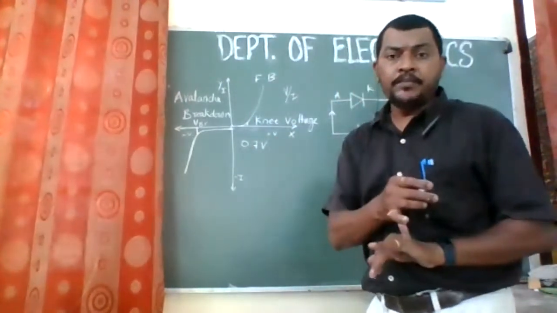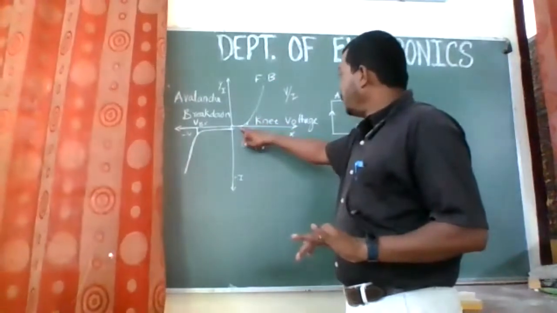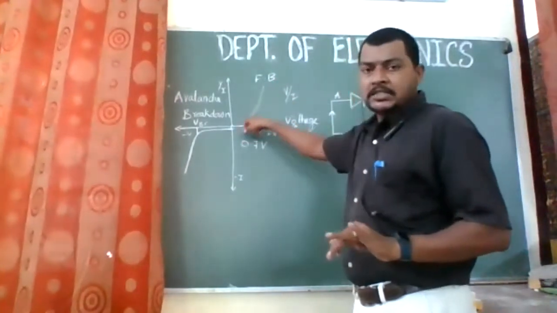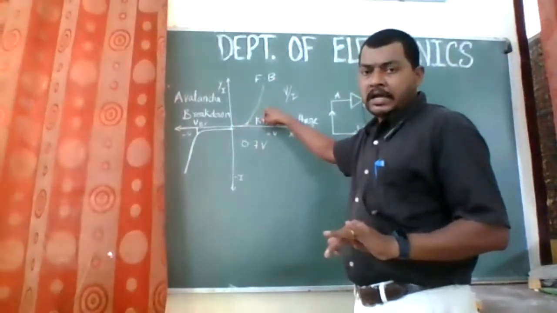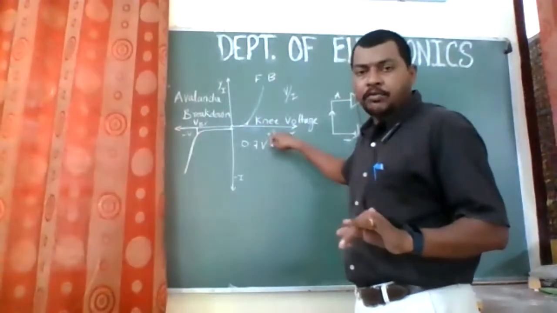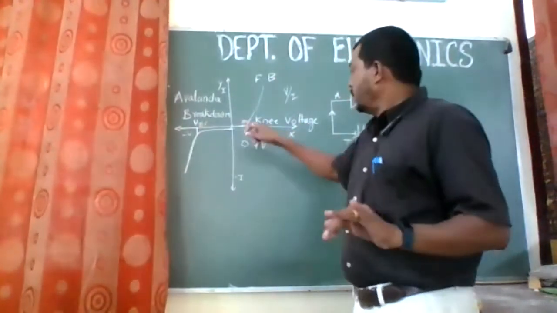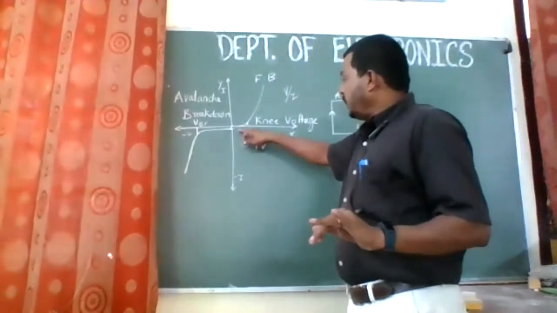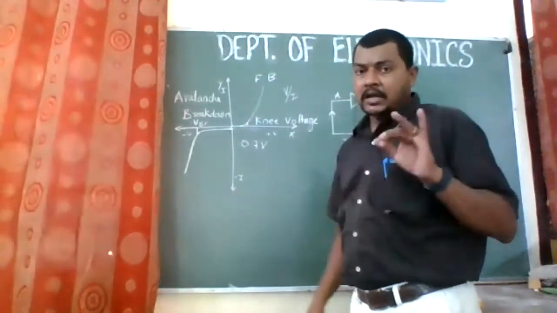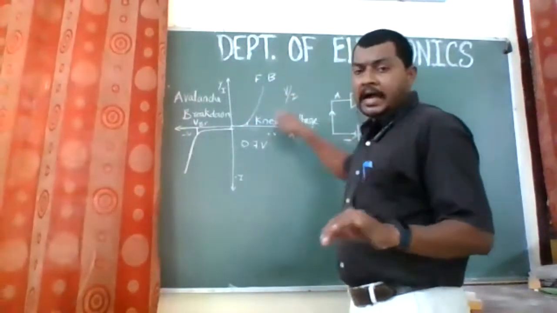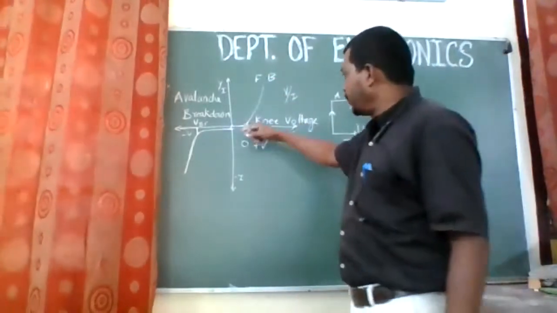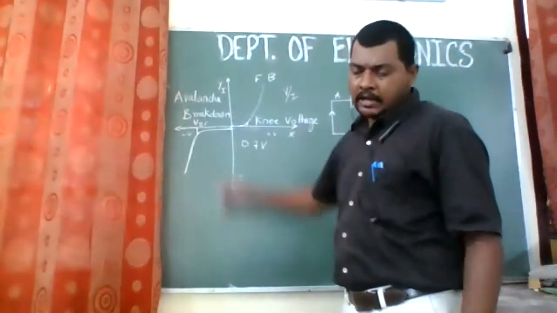So the first point is the forward bias characteristics of a diode are the relation between voltage and current, right? The forward bias characteristics are not linear. That is, V by I is not constant. It is changing, so it is not a linear graph.